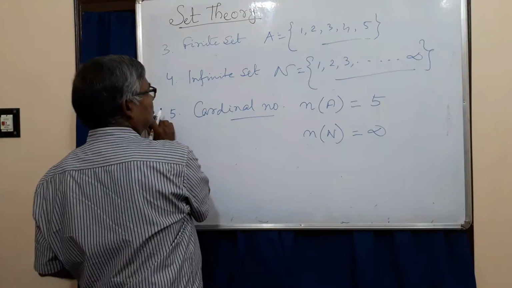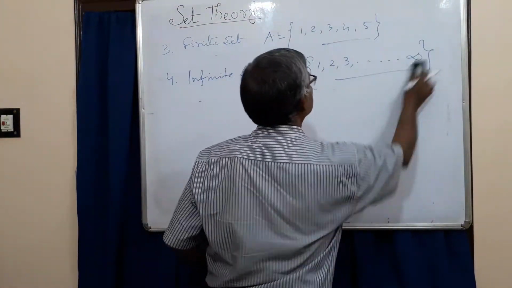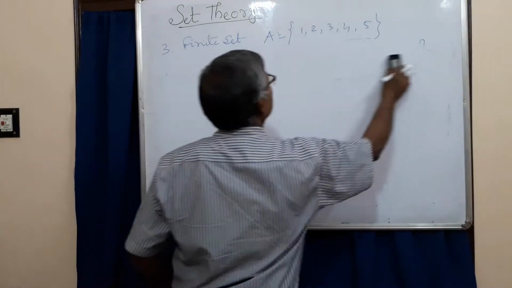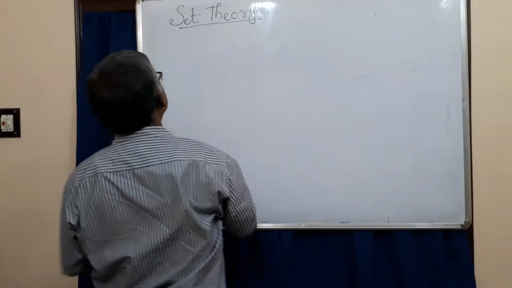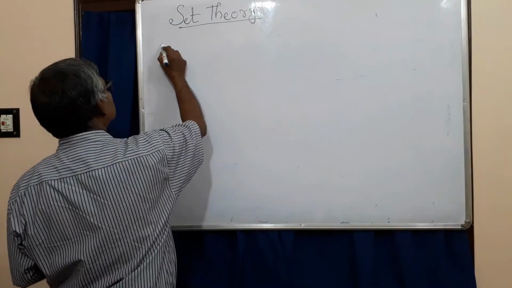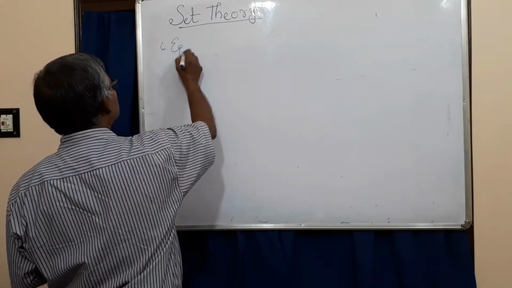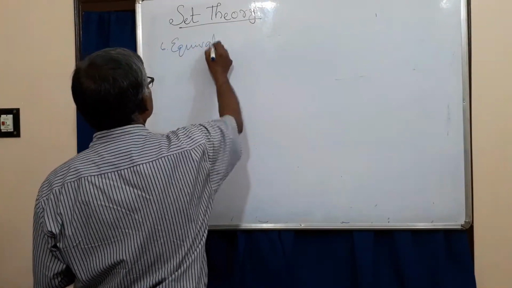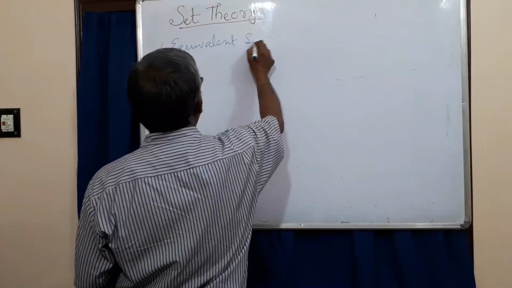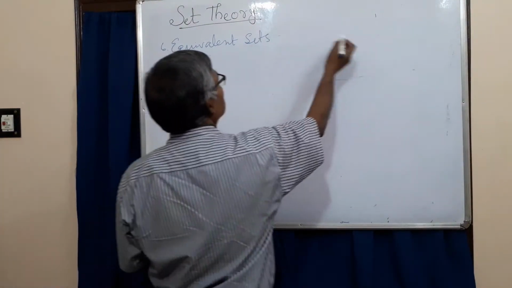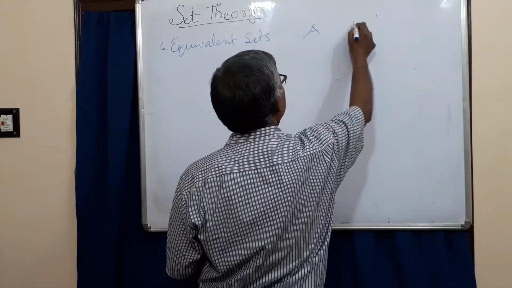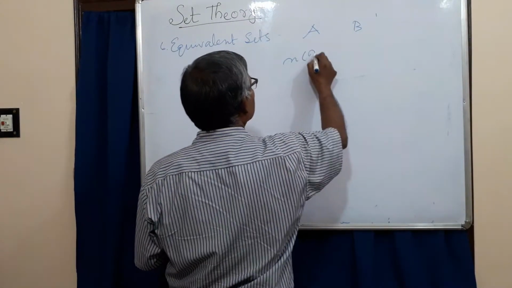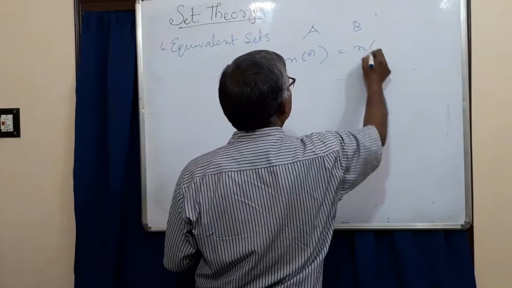Now consider equivalent sets. Two sets A and B are called equivalent if n(A) = n(B).